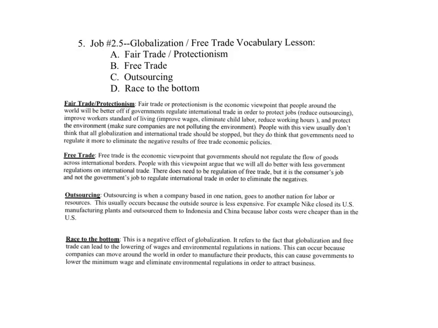Then we have outsourcing, which is when a company based in one nation, like usually a TW, moves to another country. Okay, so closing plants in the US and moving those plants to Indonesia and China, for example, and that's happened across multiple different businesses. Now we also see a move where politically people, both Democrats and Republicans, in a lot of cases are arguing that we should bring jobs back to the United States. It's just kind of a difference of how it should be done, but that's a political debate right now in this country as well that we're seeing.